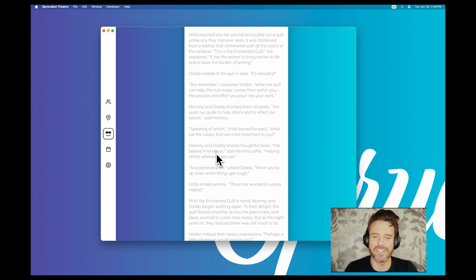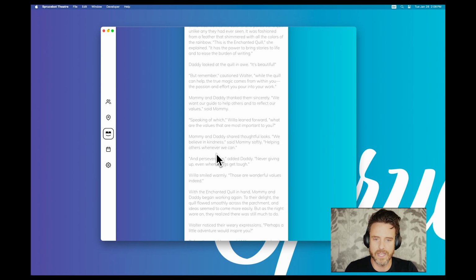Daddy looked at the quill in awe. "It's beautiful." "But remember," cautioned Walter, "while the quill can help, the true magic comes from within you, the passion and effort you pour into your work."